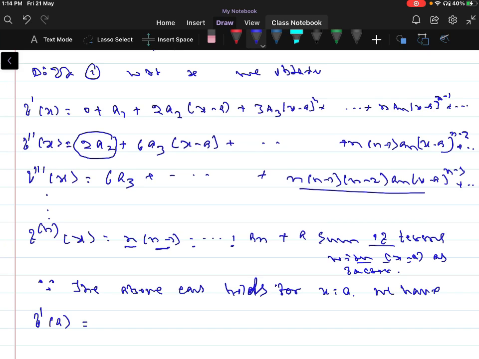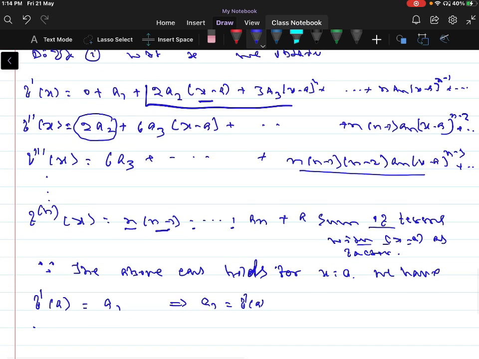When x is equal to a, x minus a is 0, so afterwards all terms will be 0. So f dash of a is a1, that is, a1 is equal to f dash of a.